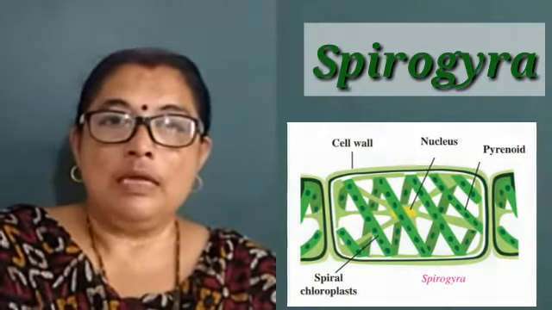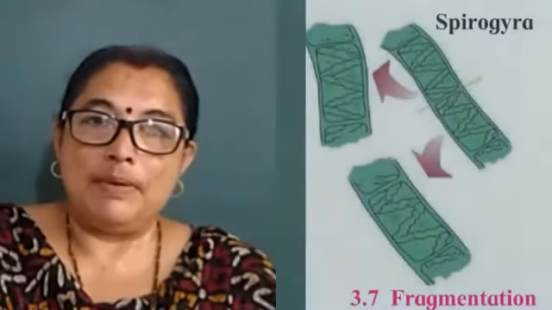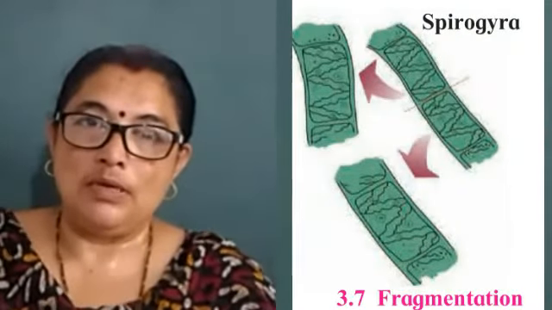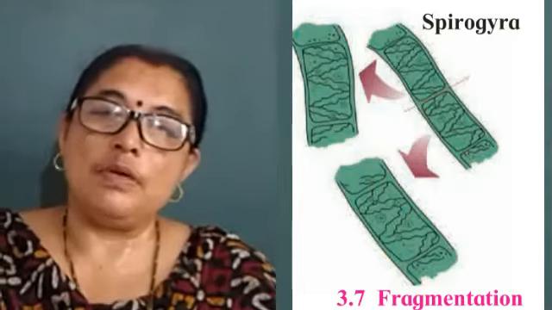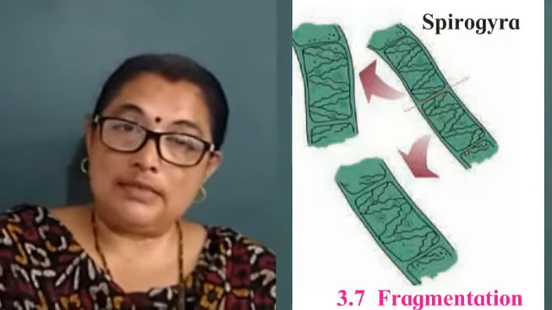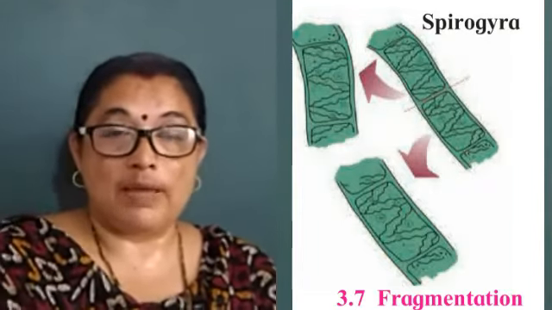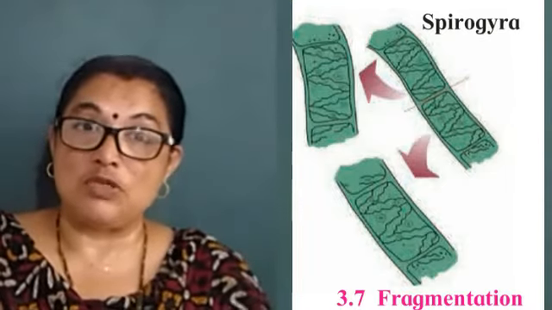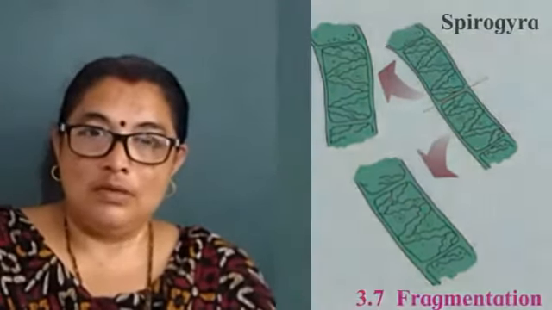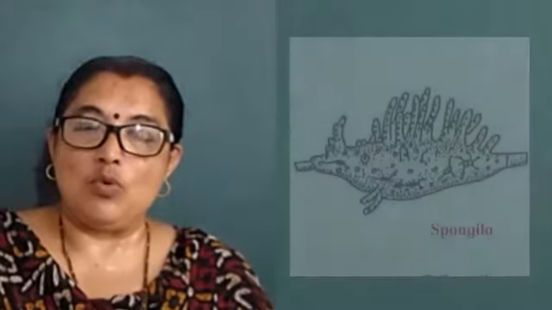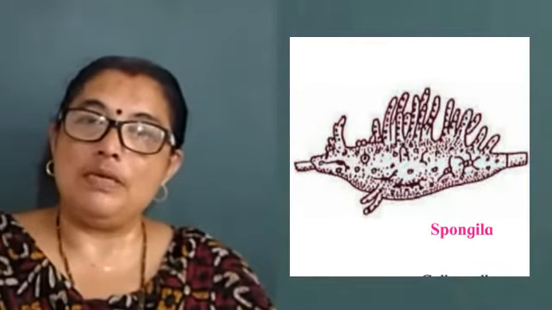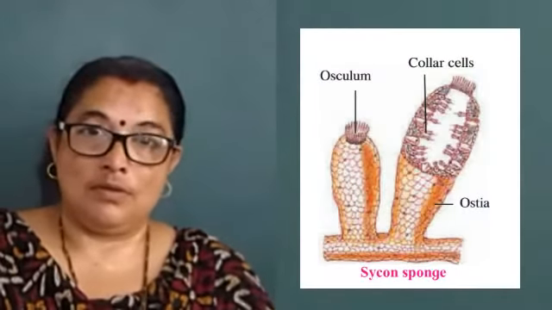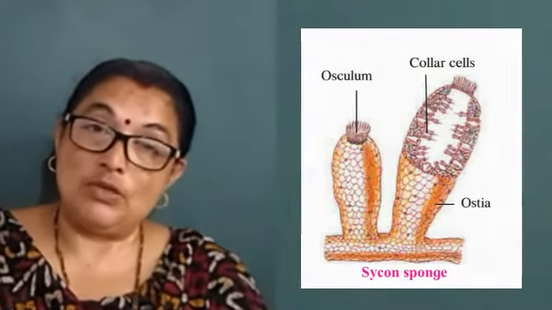Accidentally, if this body of Spirogyra is broken and if a complete cell is present in that broken body, a new plant will be developed, a new plant body will be developed. It doesn't occur only in case of Spirogyra, but it also occurs in sponges like Scypha. Scypha, if it is fragmented, broken into pieces, from every piece a new individual will be developed. That is fragmentation, the process of fragmentation in multicellular organisms.